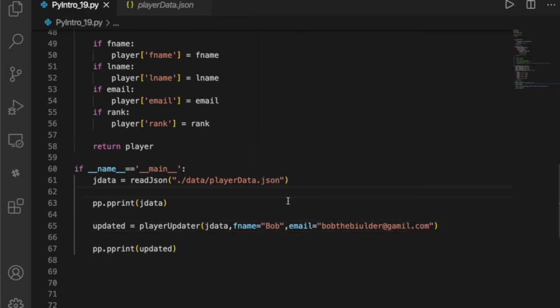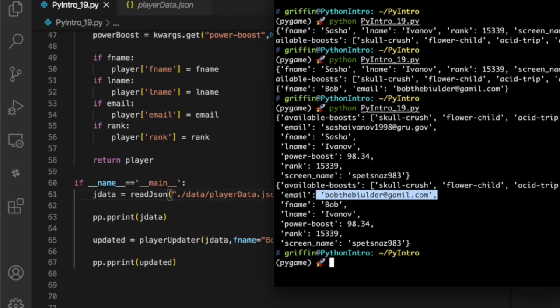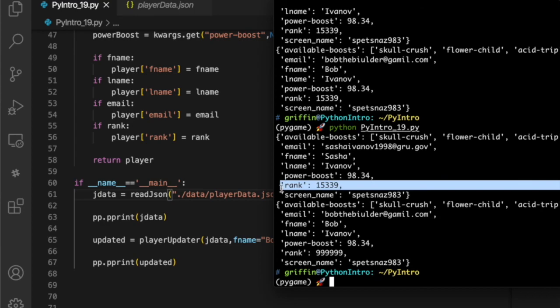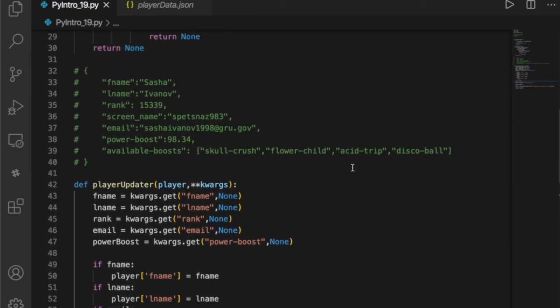Bam, that's keyword arguments. All it means is we can still have positional arguments, but they would have to go before all the keyword arguments, and this can be an arbitrary length. Like if I added rank, and we fire off again, now rank has just been updated. Man, cool stuff, right? Yeah, I thought so.